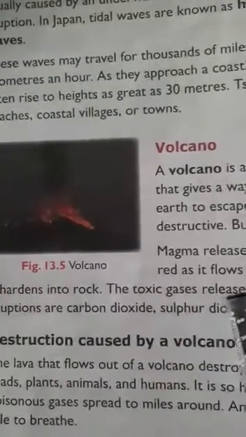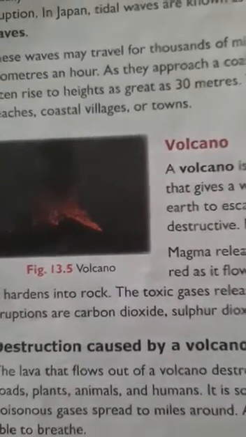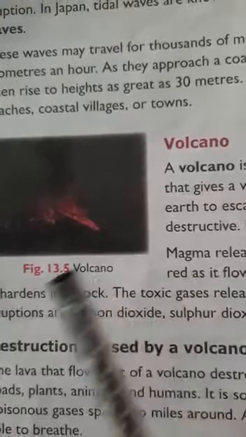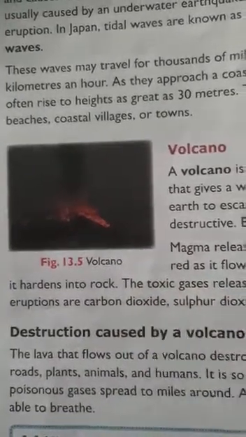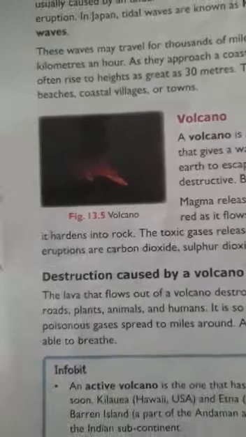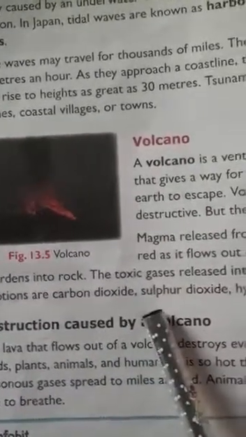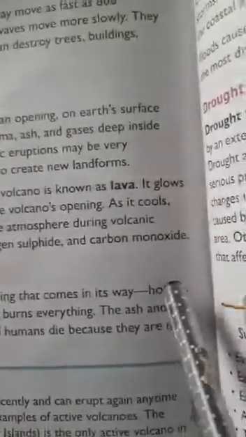It glows red as it flows out of the volcano's opening. It looks like glowing or burning matter. As it cools, it hardens into rock. The toxic gases released into the atmosphere during volcanic eruptions are carbon dioxide, sulfur dioxide, hydrogen sulfide, and carbon monoxide.